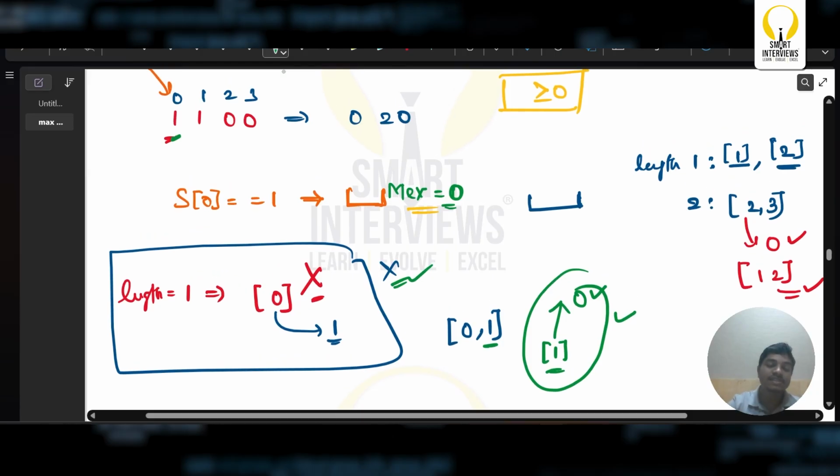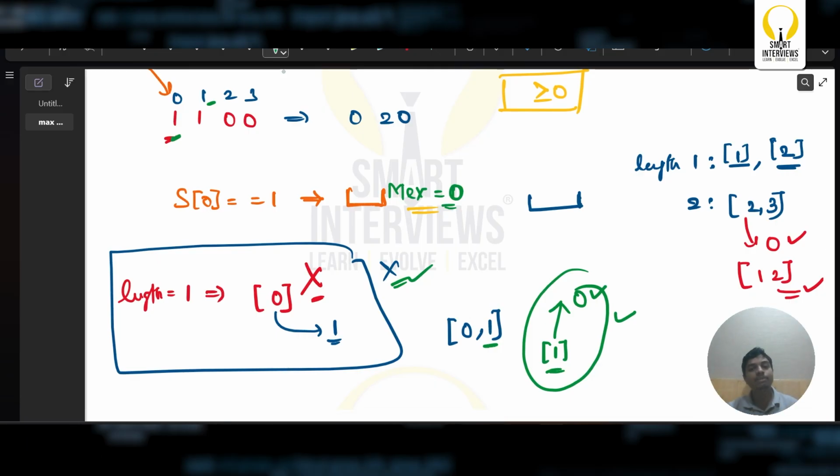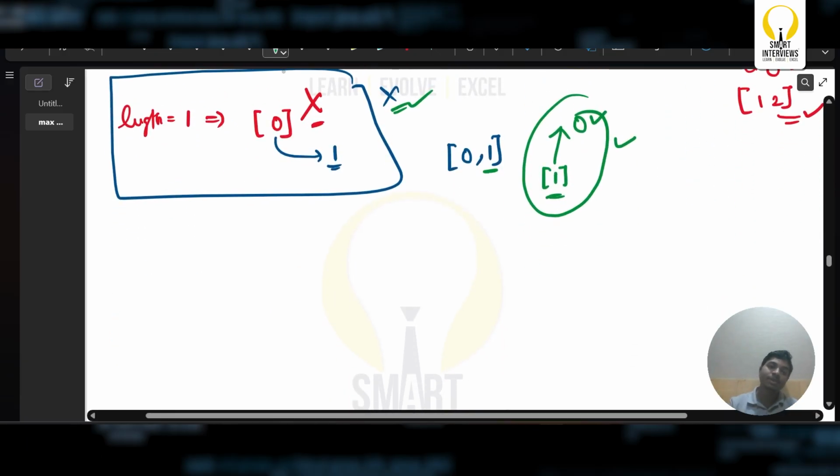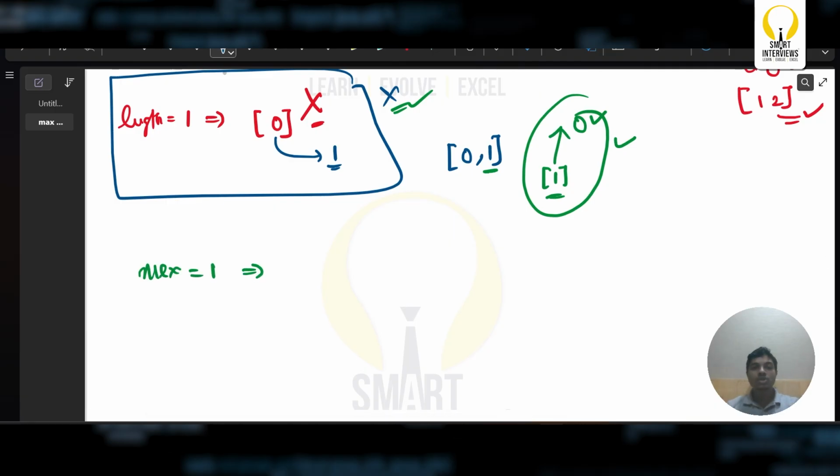And moving on to the next, if it is the first index, I should have the max for a particular subarray equal to 1. What is it basically saying? Max should be equal to 1. If max should be equal to 1, that means 0 should definitely be present in the array. Yes, 0 should definitely be present. This is an array which contains max equals to 1.